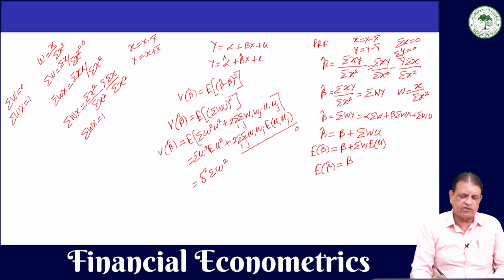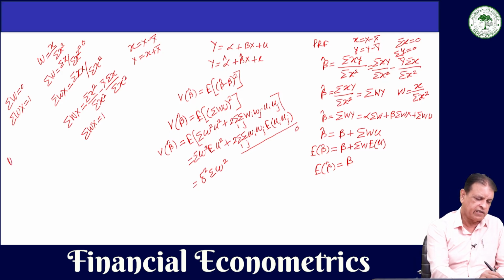So, sigma square is the variance of the disturbance term U, and it is constant, multiplied by summation W square. So, what is summation W square? Now, let us find that. W is equal to small x divided by summation small x square. So, summation W square will be summation small x square divided by summation small x square, raised to power 2.